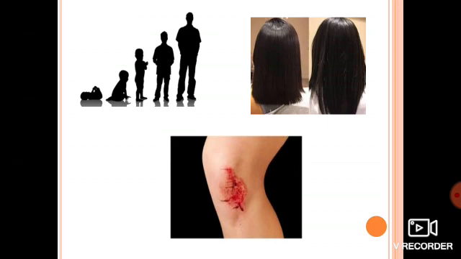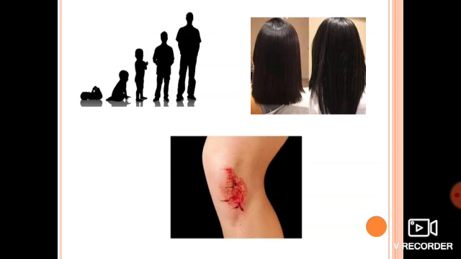Do you know why all these are growing? If we see, it is a growth of hair, right? In the second scenario, you will see it's a growth of hair. The same thing happens with our nails also. We are continuously trimming them once or twice a week. The same thing is happening with hair also. We are trimming it, right? In some people hair growth is slow, in some it is fast.